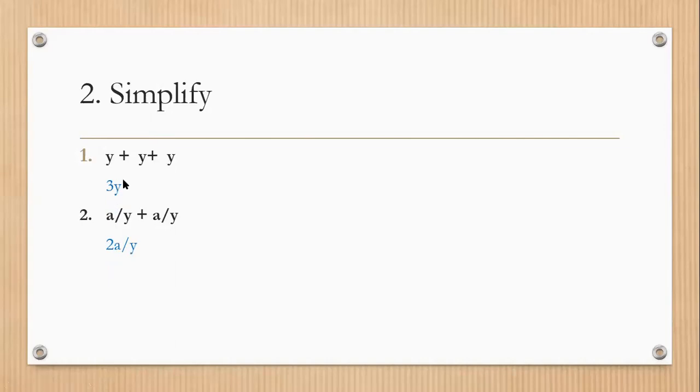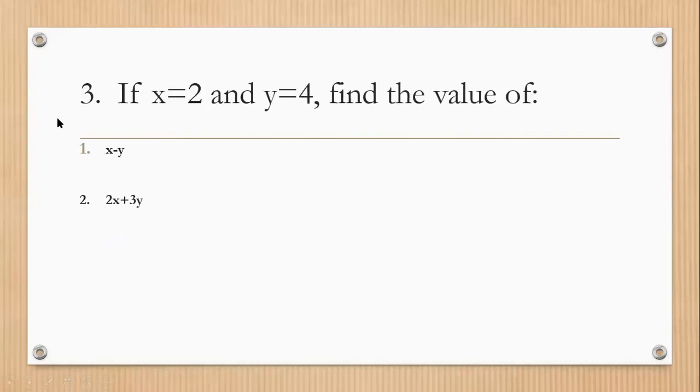So we get the answer one, 3y. And answer number two is 2a upon y. Now let's solve the next question, that is if x is equal to 2 and y is equal to 4, we have to find the value of x minus y and 2x plus 3y. How can we solve it?